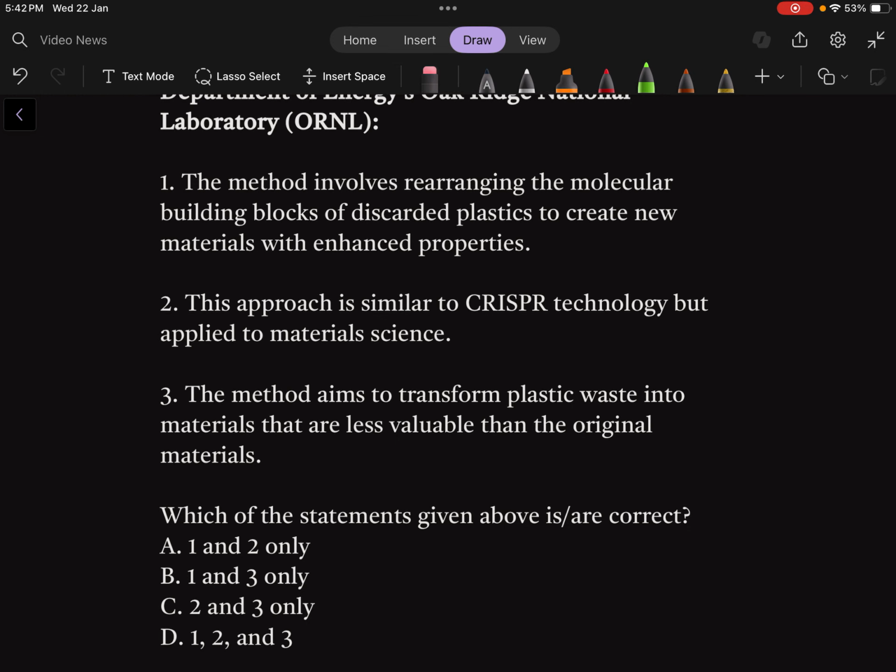Number 3, the method aims to transform plastic waste into materials that are less valuable than the original materials. So number 1 is correct, number 2 is correct, but number 3 is wrong. Not less valuable. The new materials created from waste plastic will be more valuable than the original materials. So 1 and 2 are correct.